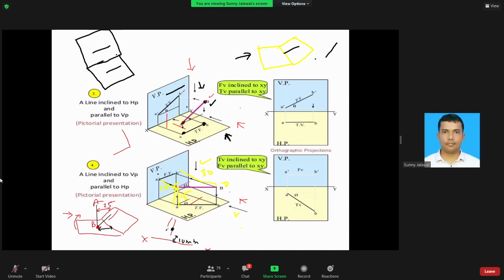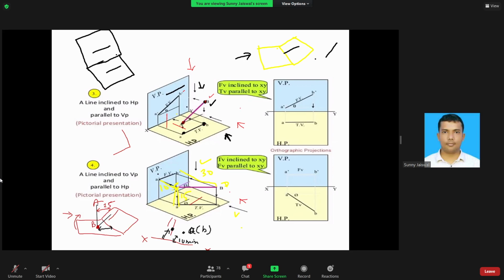If you follow the rule, you can do it like that. But you can also do it another way: draw the front view here, and also draw the point separately, but you have to mention it. Suppose the top one is point A and this is point B. When you're looking from the top, which point will you see first? A. So whenever you show that point, you show small a, and then b.